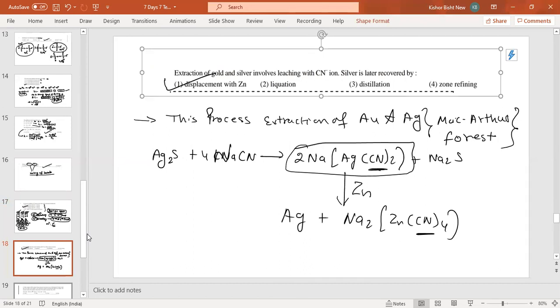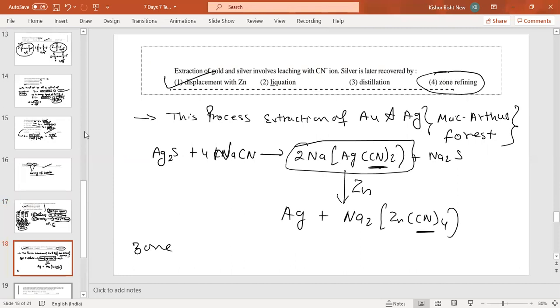That is zinc displacement. And the second one, liquefaction and distillation. Another one I am telling you is zone refining. This is also important. The one question that is always asked is, what is the use of zone refining?